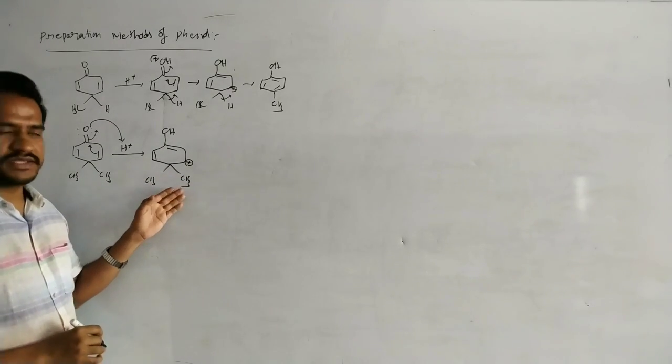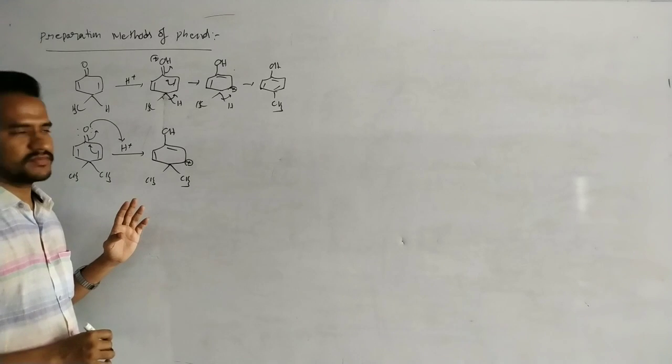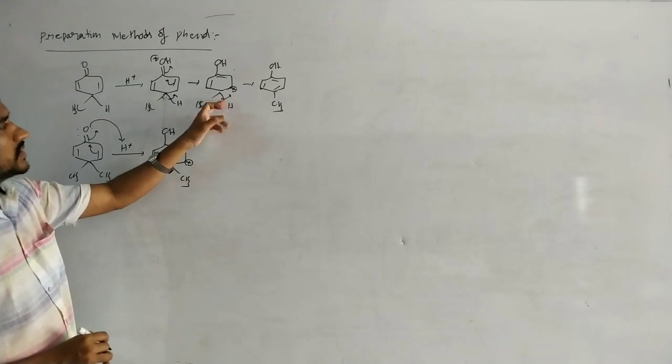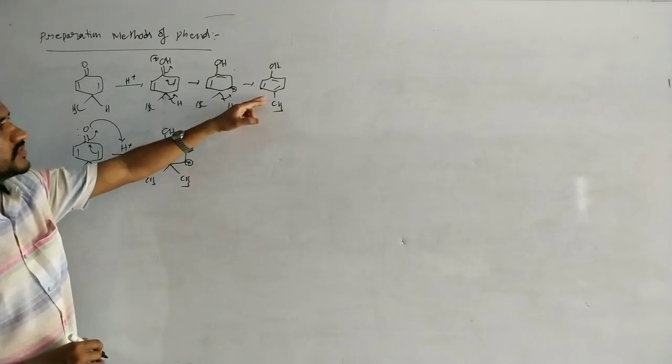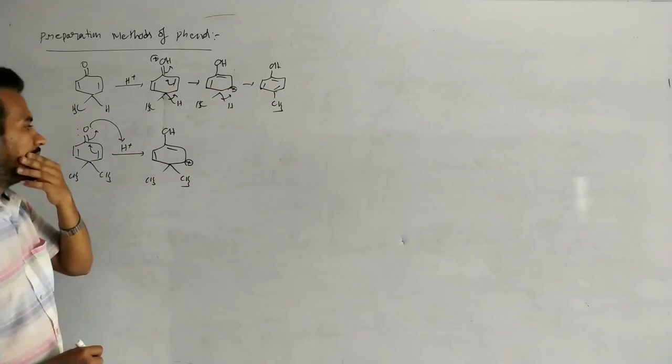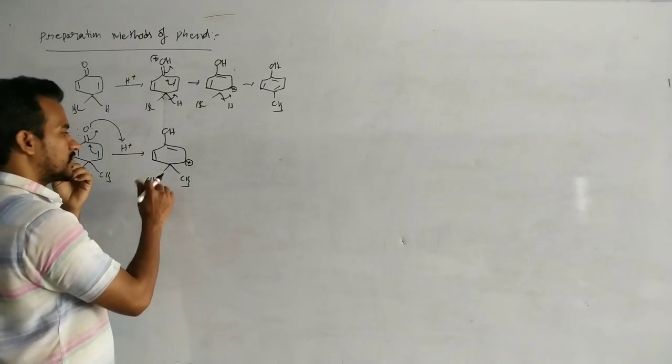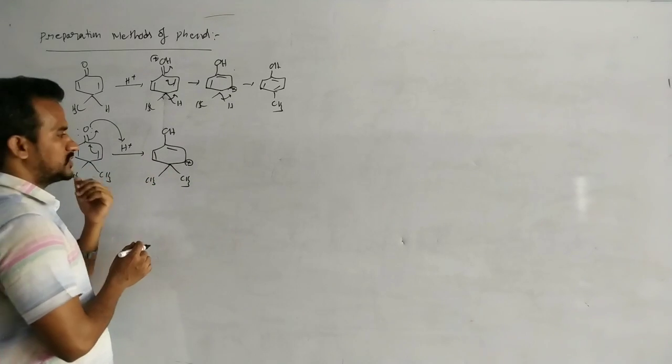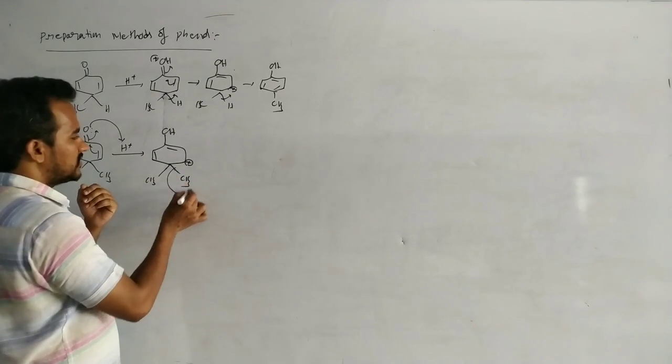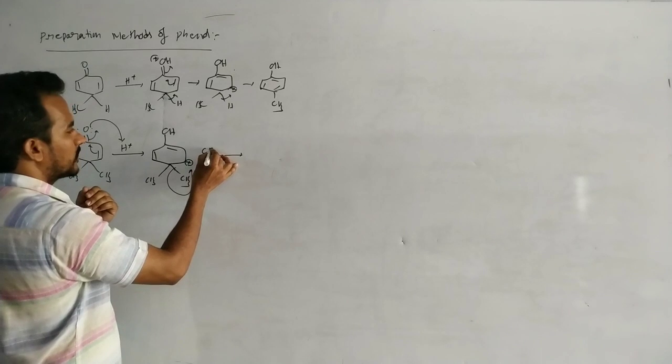Here there is no chance for loss of H plus. If there is a hydrogen, loss of H plus forms the pi bond, but in this case there is no chance. So now a CH3 minus migration takes place.